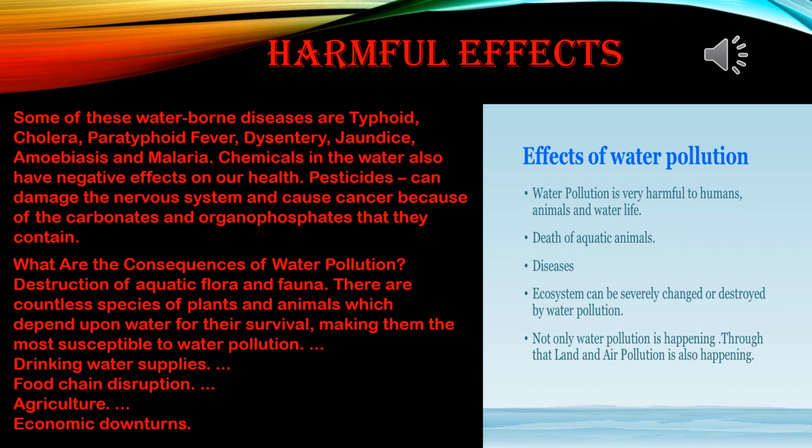So ultimately the effects of water pollution are very harmful to humans, animals and water life. Death of aquatic animals, diseases; the ecosystem can be severely changed or destroyed by water pollution. Not only is water pollution happening, but through that land and air pollution is also happening.